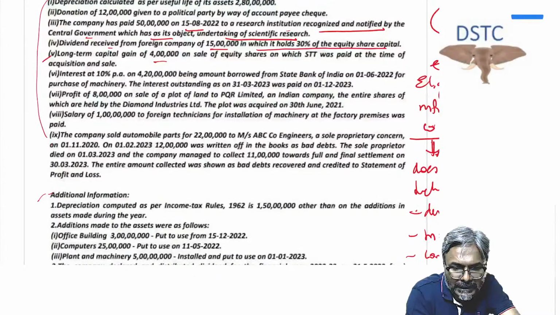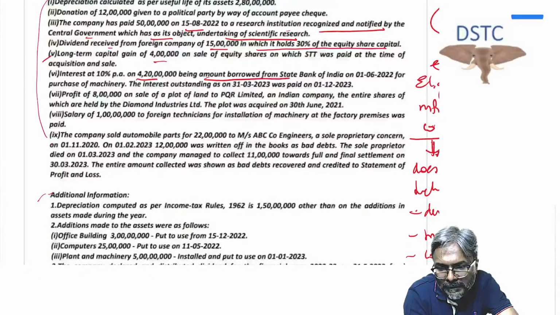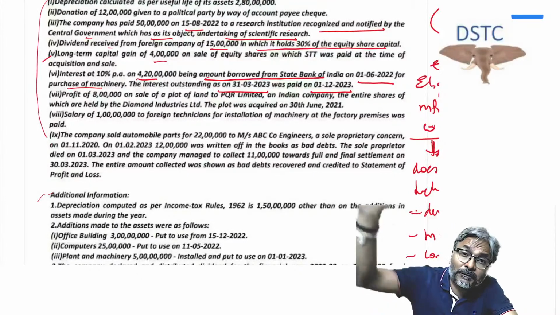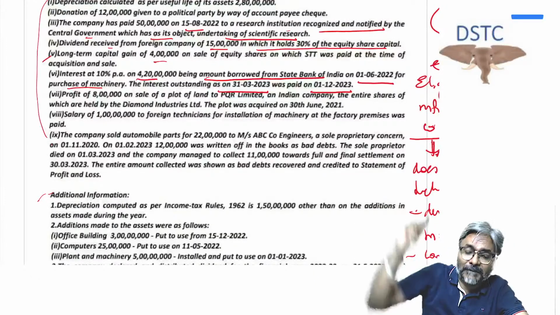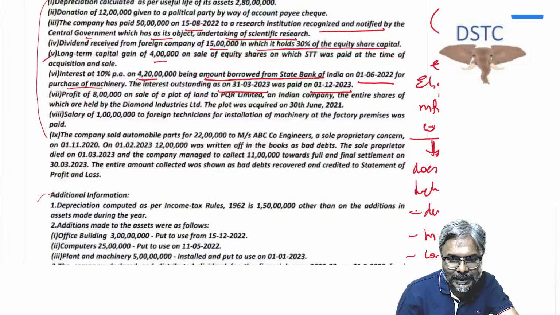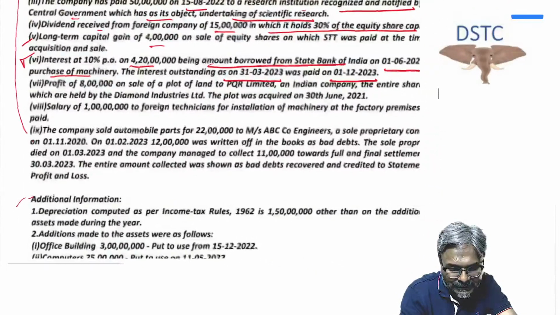On 4 crore 20 lakhs being amount borrowed from SBI on 1st of June 2022 for purchase of machinery. The interest outstanding as on 31st of March 2023 was paid on 1st December 2023, meaning next year after the due date of filing of the ROI. Okay, be careful. This adjustment is going to come again after some time.